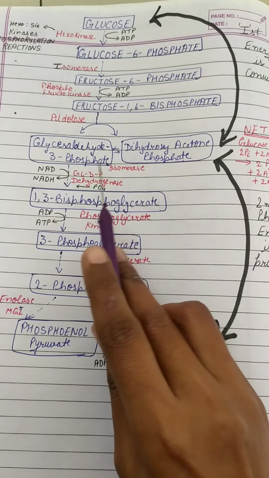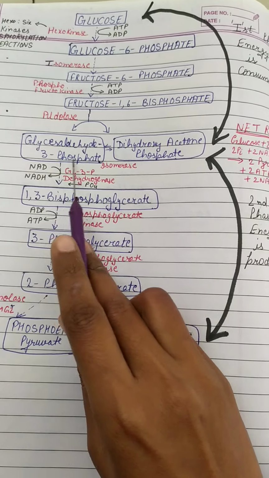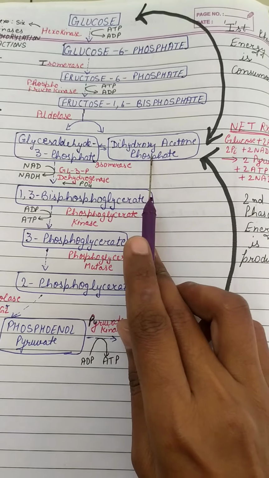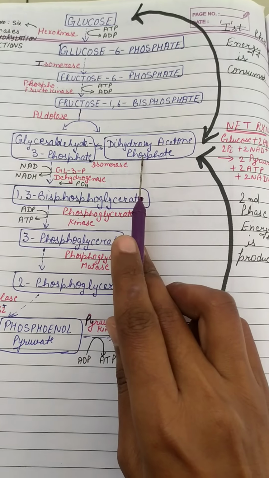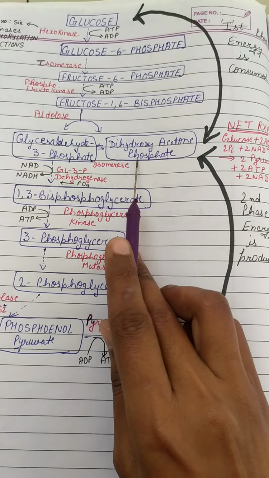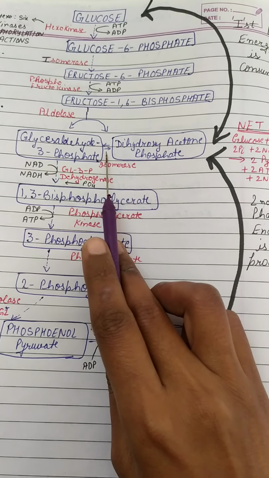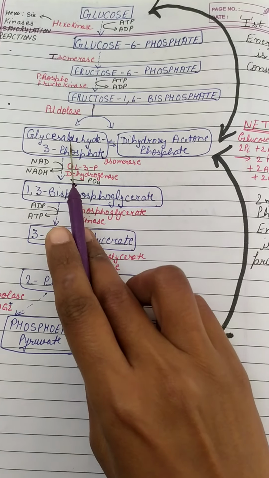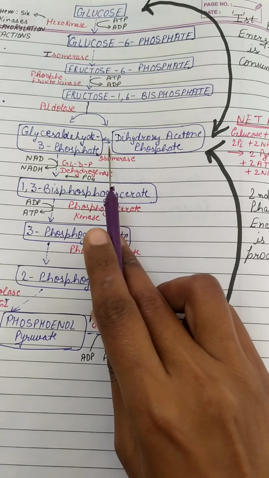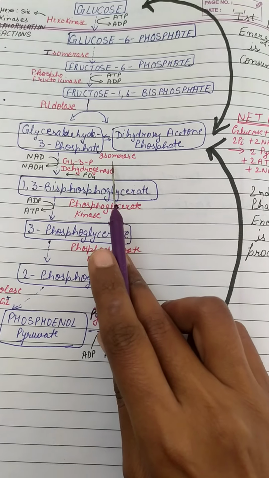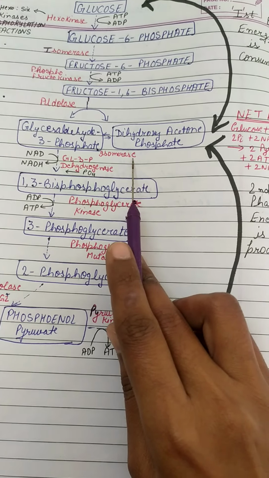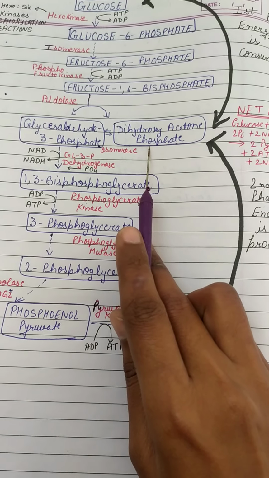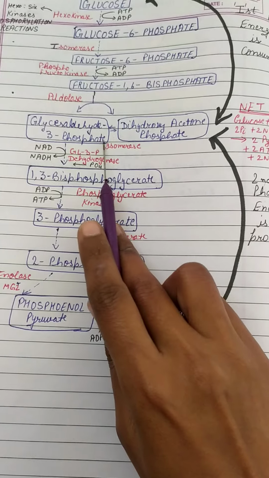Further rearrangement due to the enzyme aldolase forms two compounds, both of 3 carbon: one is glyceraldehyde 3-phosphate and the second is dihydroxyacetone phosphate. These two compounds will convert into each other, and an equilibrium will be set up between them. The equilibrium is always toward glyceraldehyde 3-phosphate. For maintenance of this equilibrium, an enzyme helps that is known as isomerase. So these two compounds are isomers of each other, both made up of 3 carbons, and the enzyme isomerase balances them.